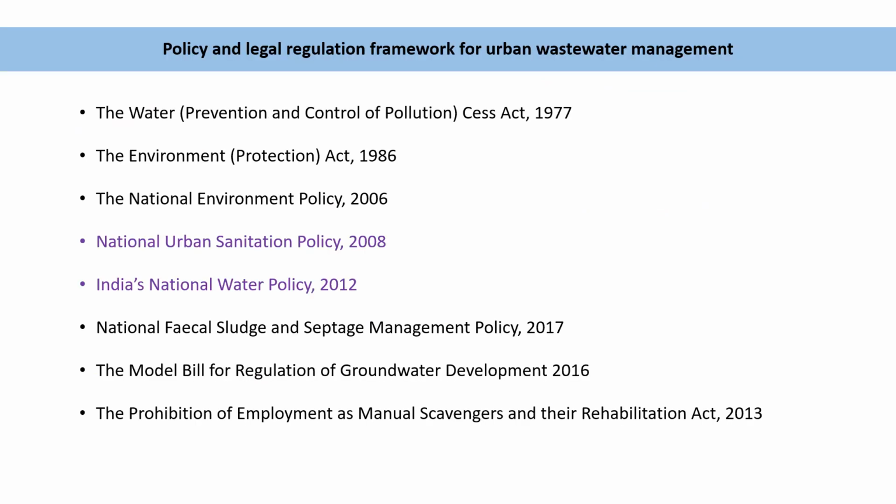Now the policy and legal regulations related to urban wastewater management. These are some of the rules and regulations.